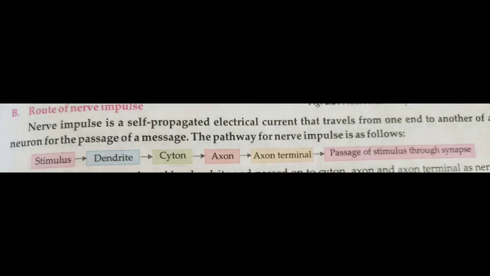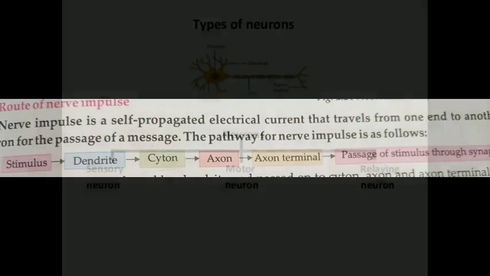Right, now we will see the route of the nerve impulse, how the nerve impulse is carried. Just to see the pathway, it first carries the stimulus which has arisen, right? What is a stimulus? The changes in the environment, right? So from the stimulus, it reaches the nerve through the dendrite. Once it reaches the dendrite, it moves towards the cyton. From the cyton, it moves towards the axon. From the axon, it reaches the axon terminal, and at last it passes the stimulus through the synapse to the next neuron. So this is the pathway of the nerve impulse, right?